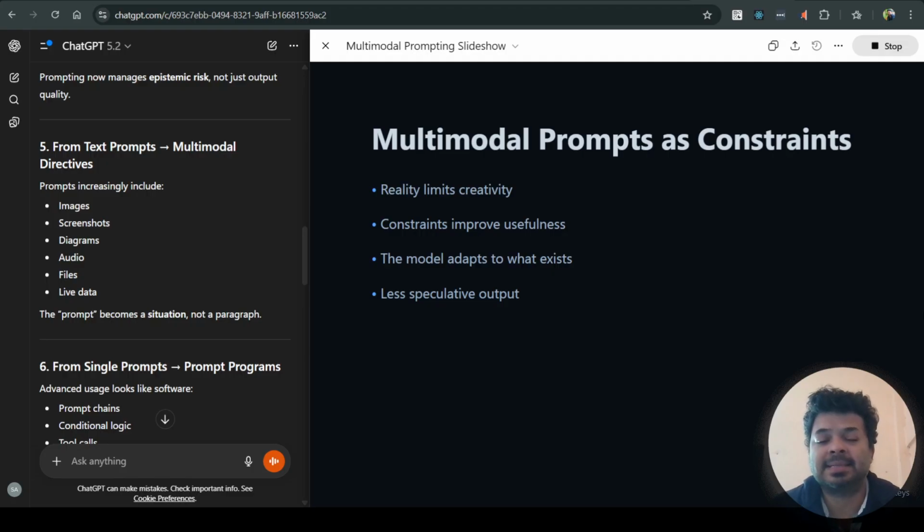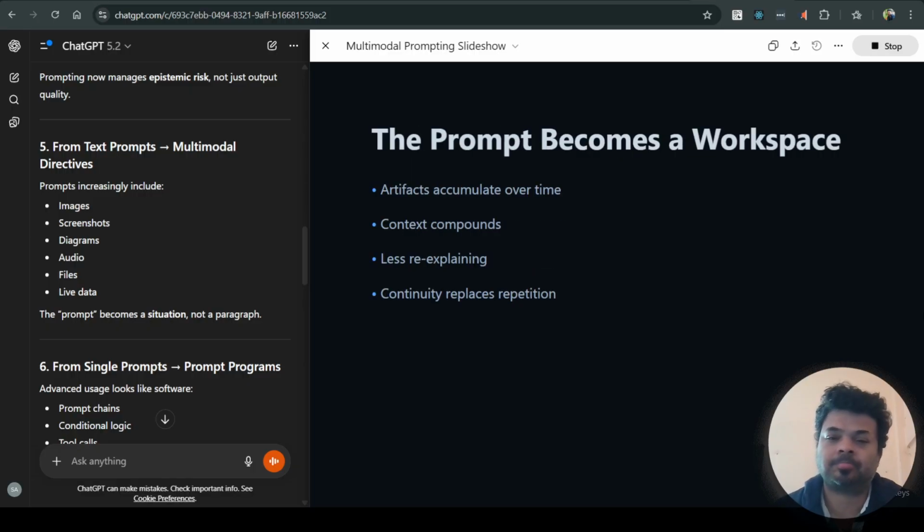Multimodal prompts as constraints, so reality limits the creativity of the prompt. Constraints improve usefulness, so now you know that this response will fit with all the constraints of the environment. The model adapts to what exists at present, and the output is less speculative in nature.